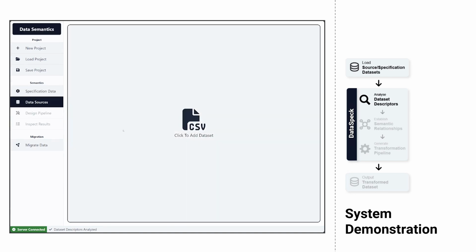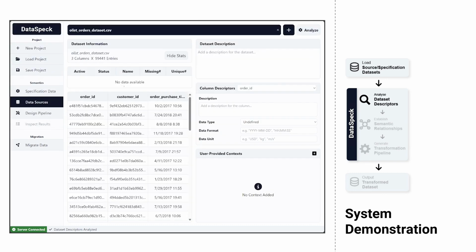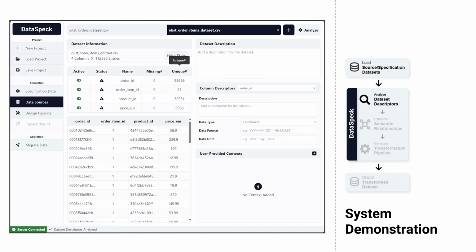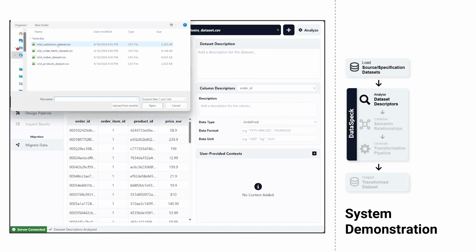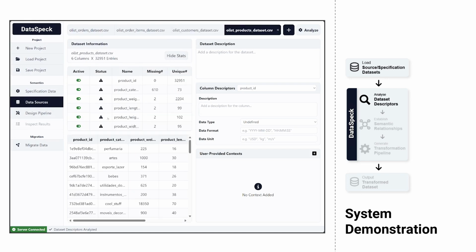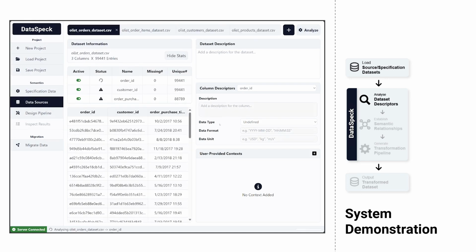After this, the source datasets, which represents the data that needs to be converted, are added to the system. For this example, Company B's dataset, which consists of 4 CSVs, each containing approximately 100,000 rows, are added. The interface is similar to that of the specification dataset, and the same analysis is repeated by our system.